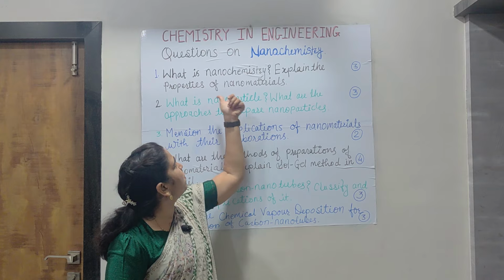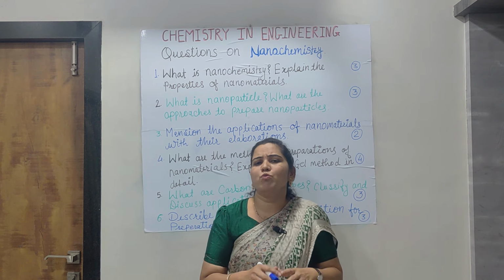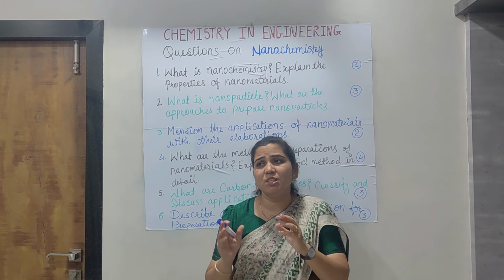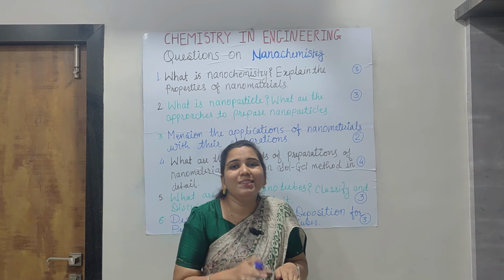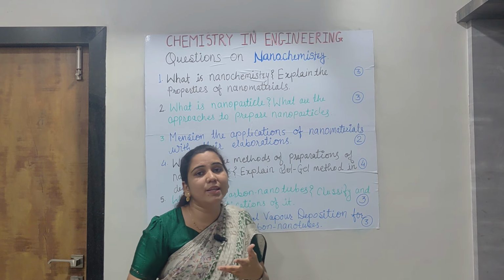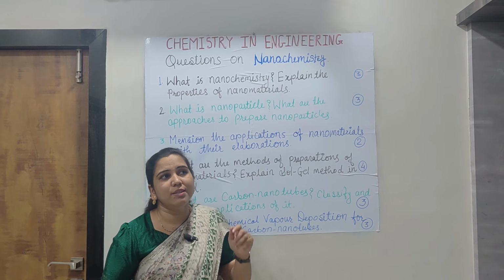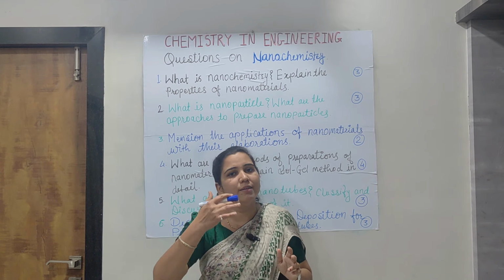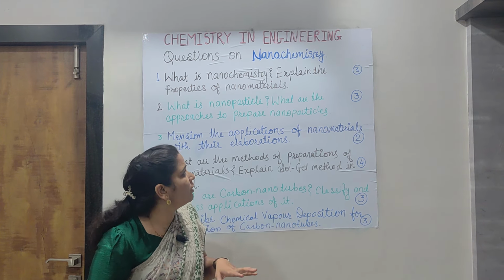Then explain the properties of nanomaterials. The properties are a very important point of this topic, because all the applications and uses depend on these properties. These are to be written in points with their explanation. Then you can easily get all 3 marks.